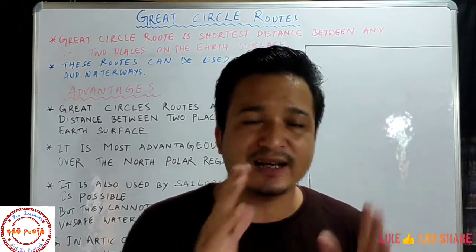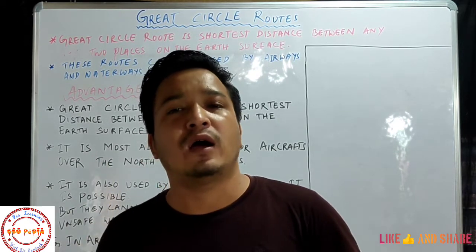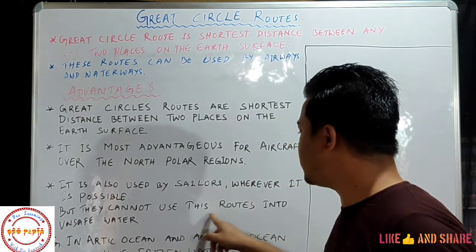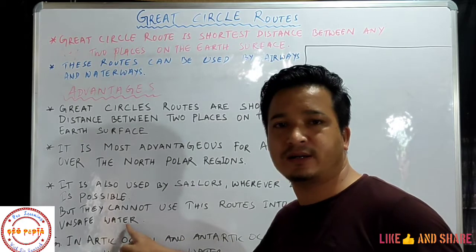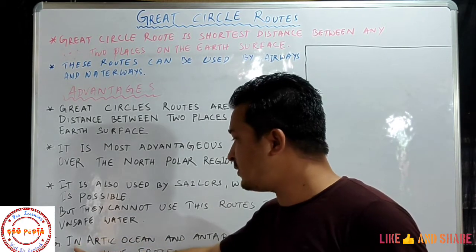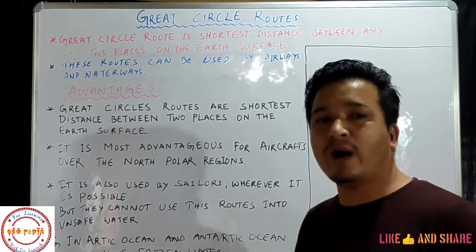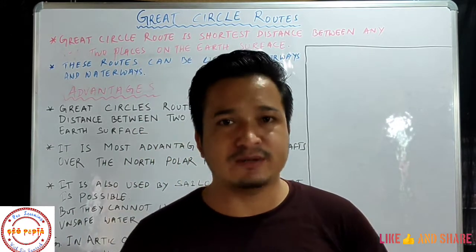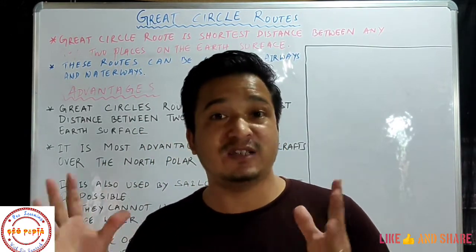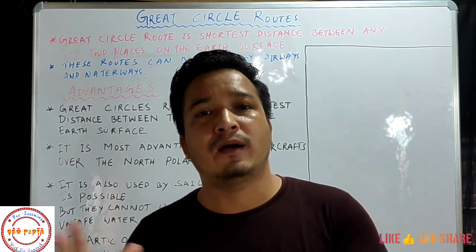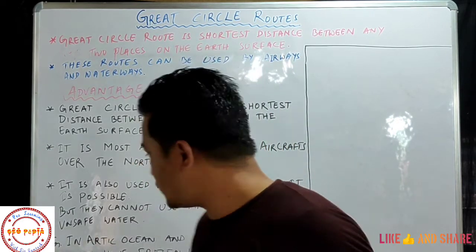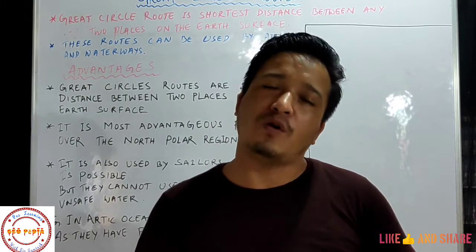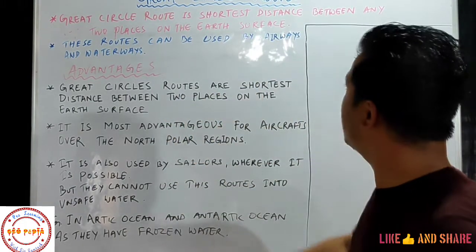But ships, especially sailors, cannot use this route everywhere. There are some exceptions, and they cannot use these routes in unsafe water. For example, this route cannot be followed in the Arctic Ocean and Antarctic Ocean. Why? Because they have frozen water, big glaciers and big icebergs. Especially icebergs, not glaciers, they have big icebergs. So that's why in these oceans, the great circle route cannot be followed. So these are the advantages of the great circle route.